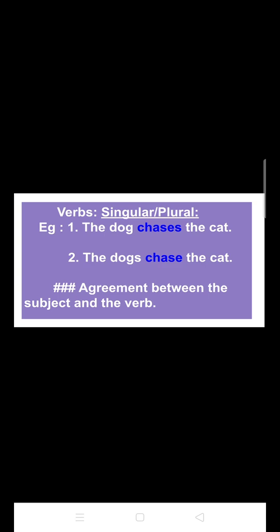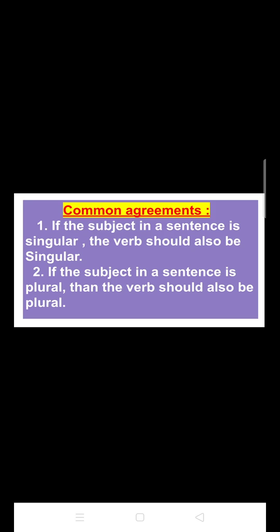So it means that we can perceive from here that the verb always depends on the subject in a sentence. Therefore, there is an agreement between the subject and the verb of a sentence. And upon these agreements, we can divide the verbs into singular and plural forms. Now, here I have listed out a few common agreements between a verb and a subject.